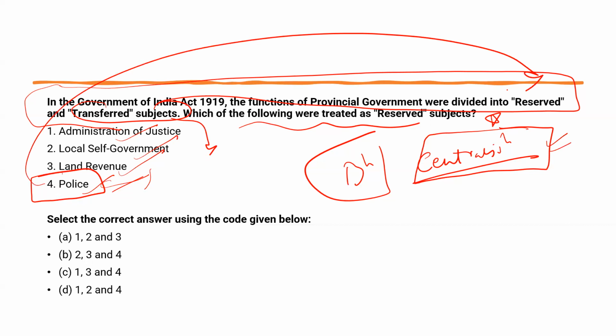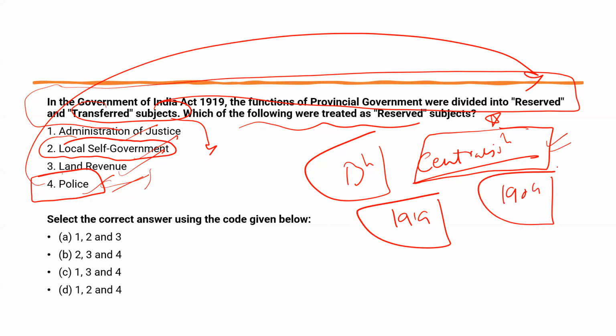Now see statement 2, local self-government. Local self-government means you can give some sort of power to provinces, but without giving the funds or other suitable powers. So obviously local self-government doesn't make much sense. Especially in 1919, what the British had said in 1909, they wanted to introduce some sort of local self-governance. This Montagu-Chelmsford 1919 reform says they want to introduce local self-governments, responsible government. So on the one side, the British wanted to show that they are introducing some sort of reforms, but on the other hand, they wanted to maintain an iron fist with respect to centralization of power.